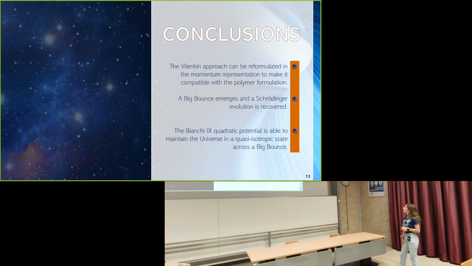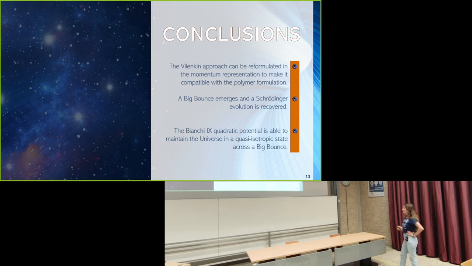So, to briefly summarize, in this work we have reformulated the Vilenkin approach in the momentum representation to make it compatible with the polymer formulation. In particular, the use of the Vilenkin approach is important in order to recover a Schrödinger type time evolution for the quantum degrees of freedom. We have split the phase space into a semi-classical part and a quantum one, and decided to describe as quantum the anisotropic degrees of freedom. We have also implemented polymer quantum mechanics, and we have demonstrated that polymer quantum mechanics is able to reproduce a bounce when the universe area is chosen as discrete.